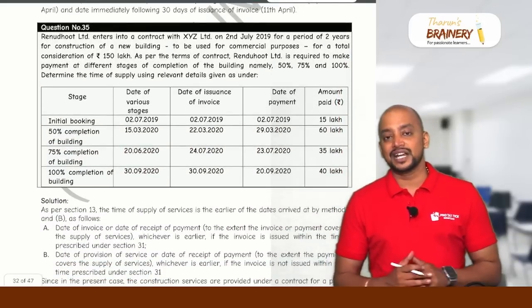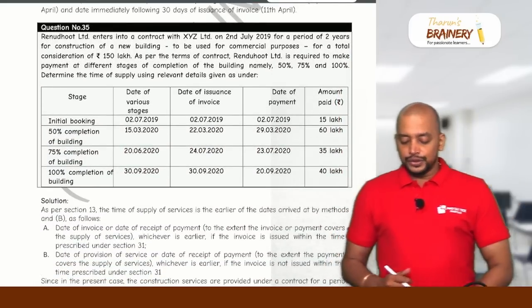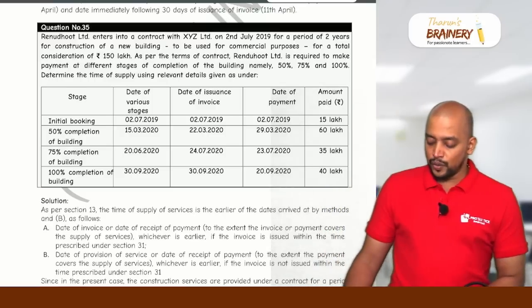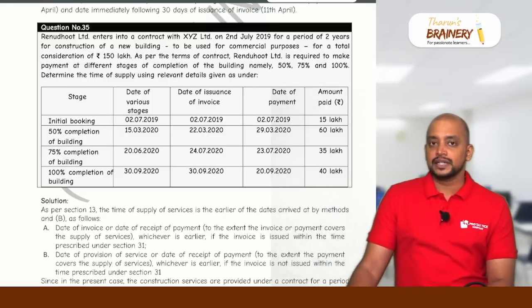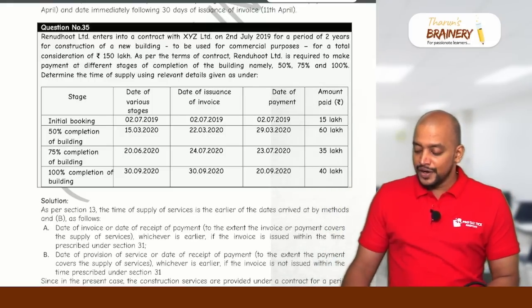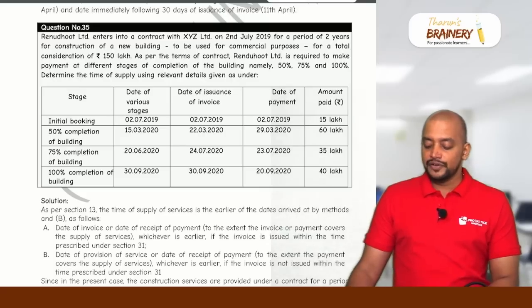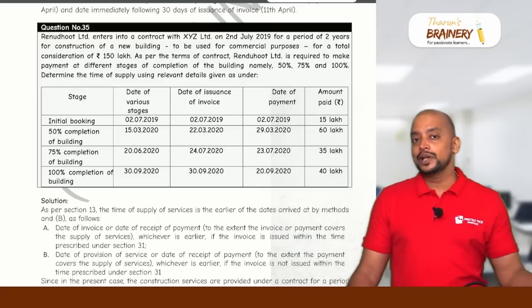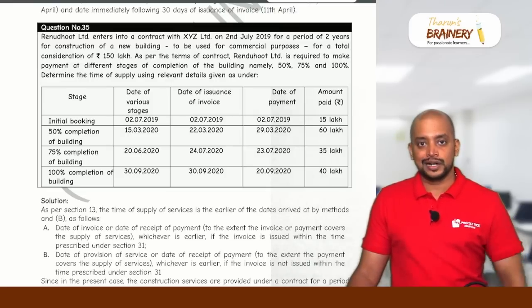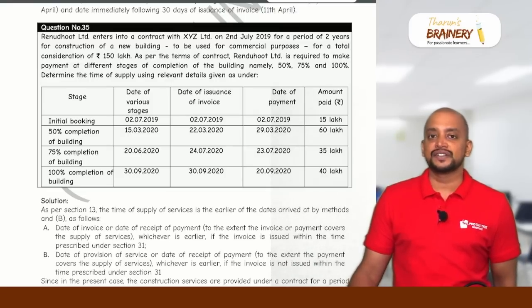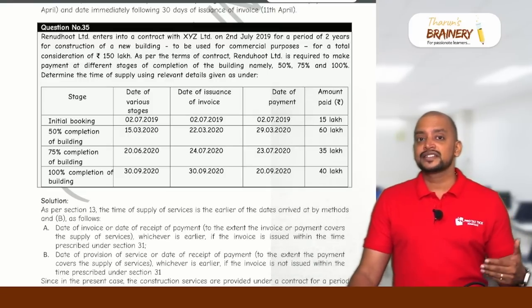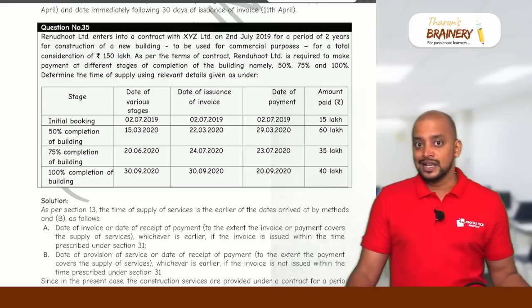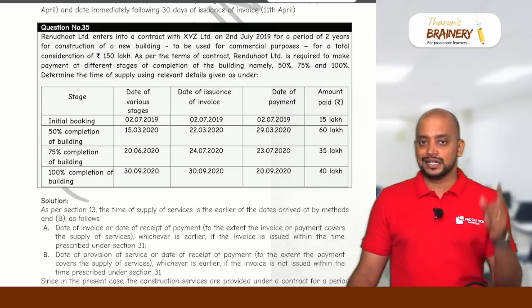Then question number 35. Renudut Limited enters into a contract with XYZ Limited on 2nd July 2019 for a period of 2 years for construction of a new building to be used for commercial purpose. 2 years they have entered into contract, so it means it's a continuous supply of service. A service which takes more than 3 months to complete and involves periodic payment obligation, that we need to check.